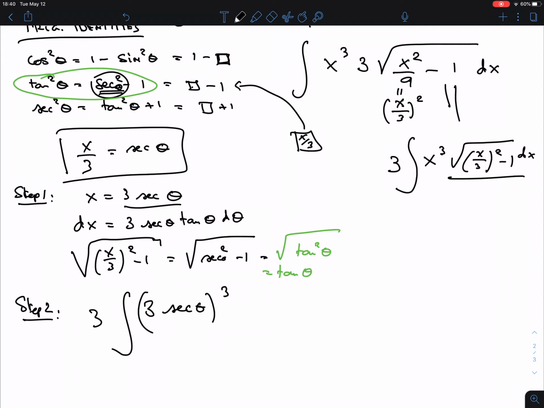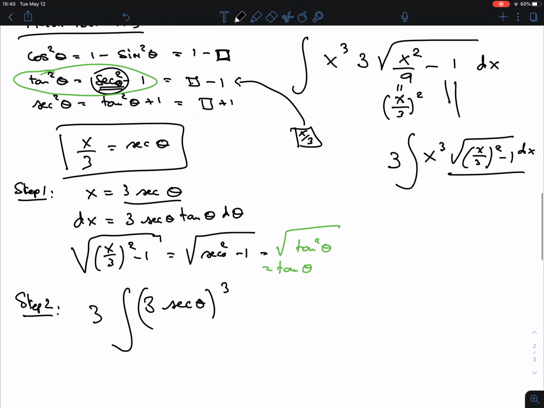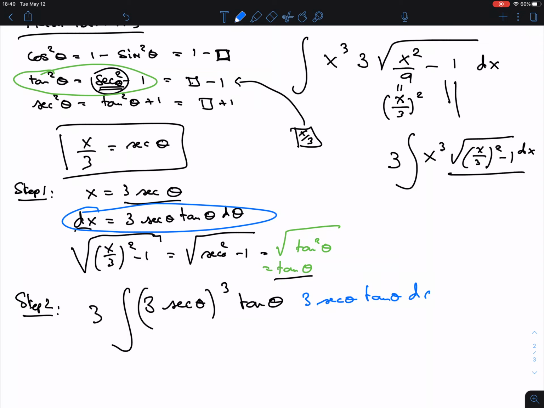Little things, but okay, you want to have full credit, right? As much as you can get. The radical we just calculated is tangent theta. And then the dx we also have here, the dx comes from here, that is 3 secant theta tangent theta d theta.